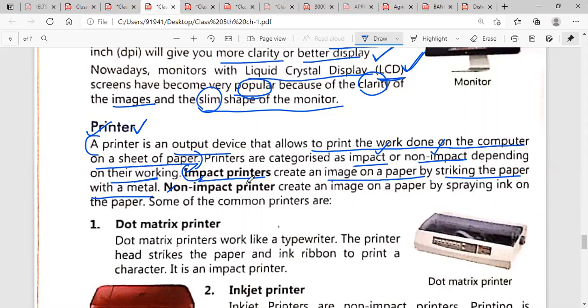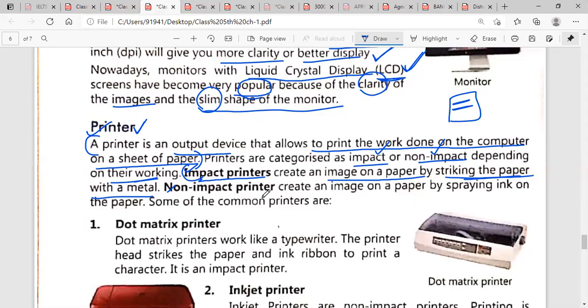Now, what is an impact printer? Impact printers create the image on paper, and how do they create it? They strike the paper with a metal. Metal will strike on the paper and the image will be created.